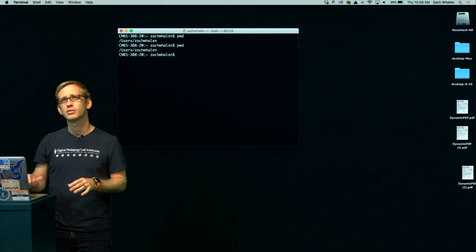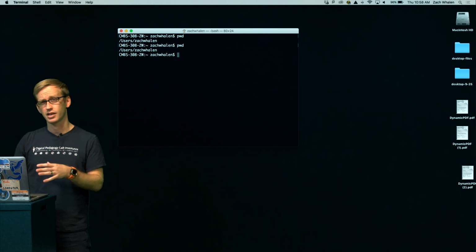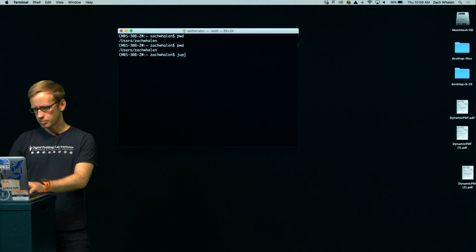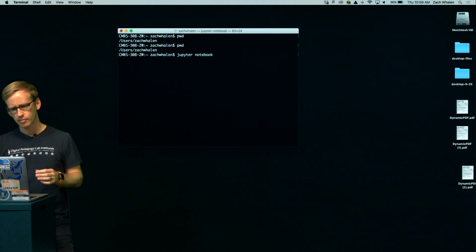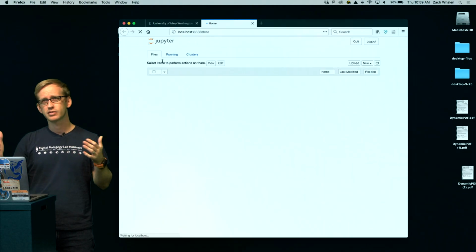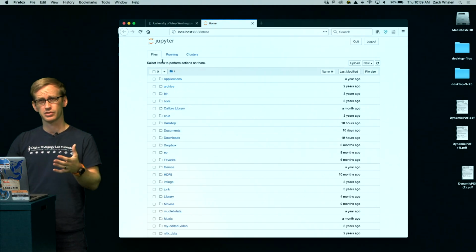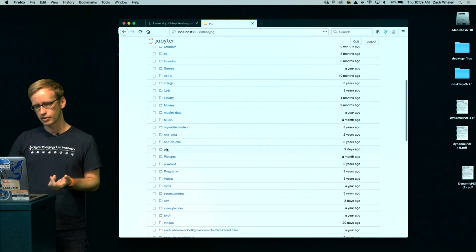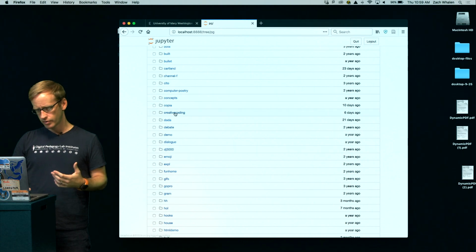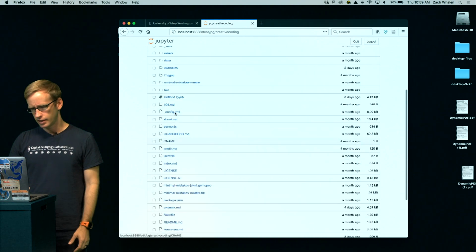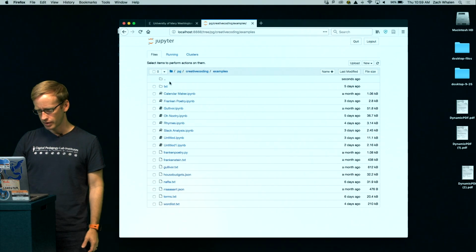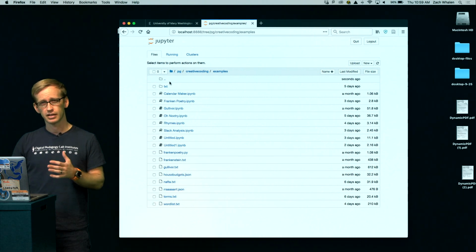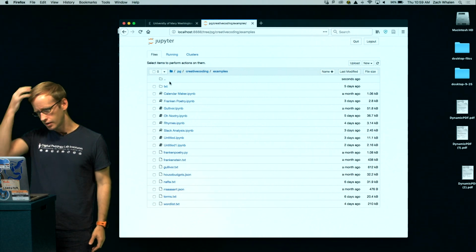If you type pwd in a terminal, you should see where you are. Currently I'm at users/Zach Whalen, which is my top directory, my home directory for myself as a user. So if I start Jupyter Notebook from here, it's going to come up with all the files and folders that are in my home directory, which is a ton of stuff that isn't related to programming. All my programming stuff I put in this PG folder, which is where I started it yesterday, and then I have creative coding for this particular set of projects, and I have been putting my example Python notebooks in this examples folder, which is also synced on GitHub. So if you want to look at these directly, you can look at them there.